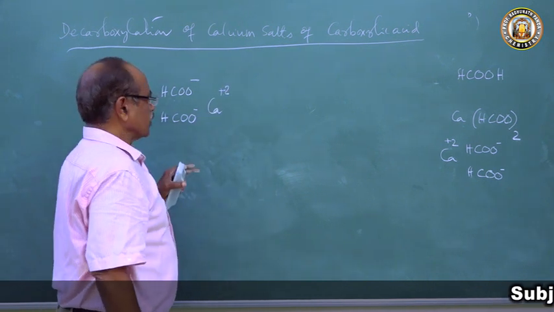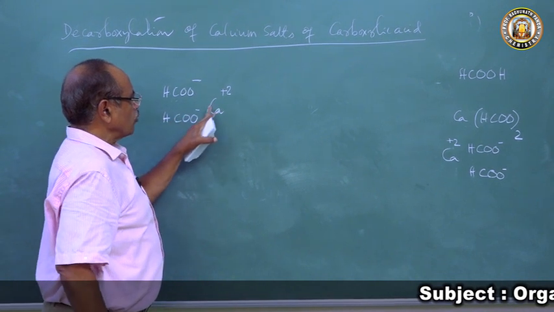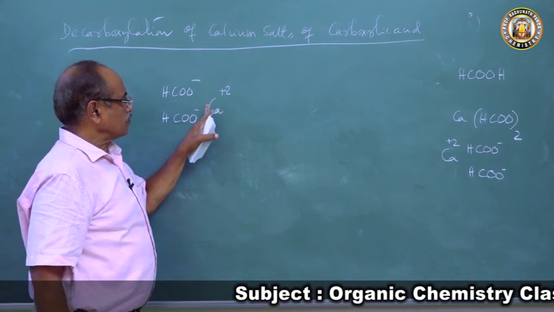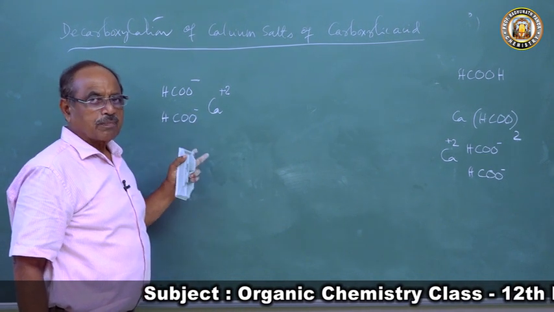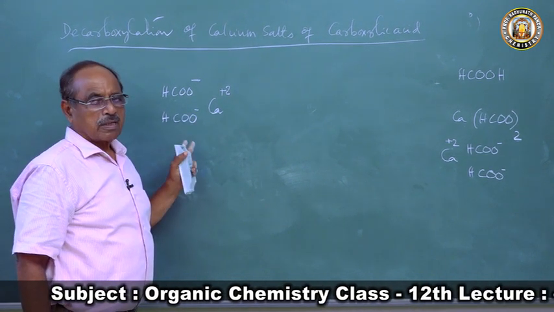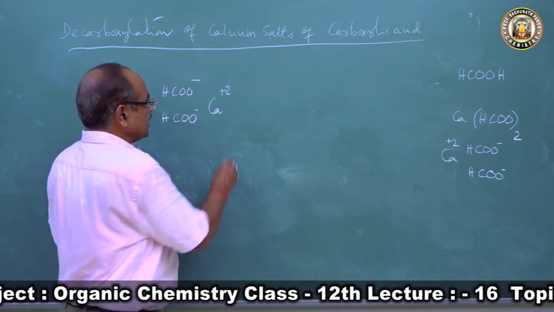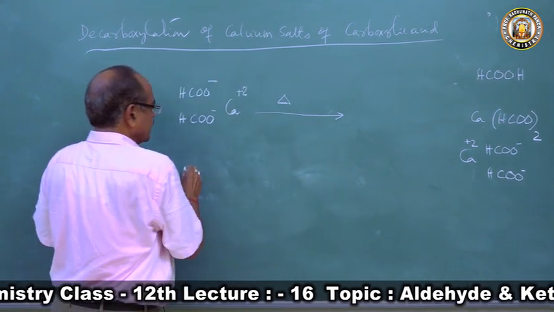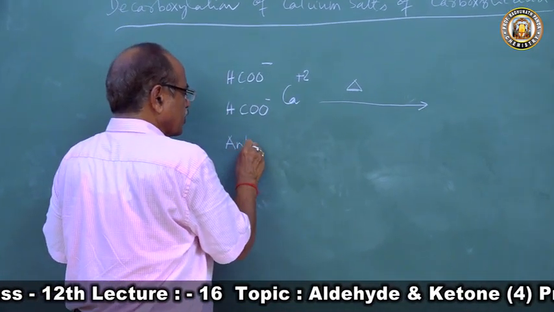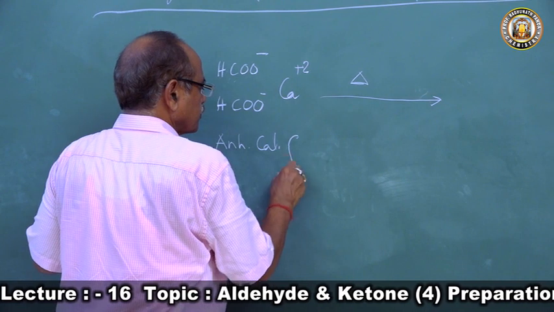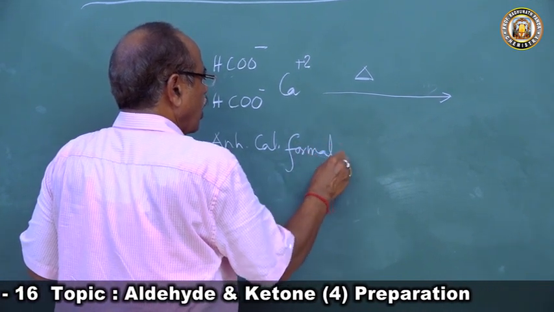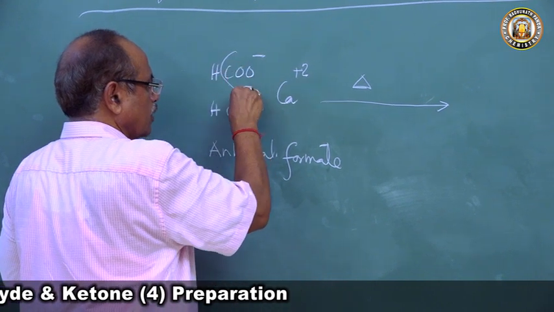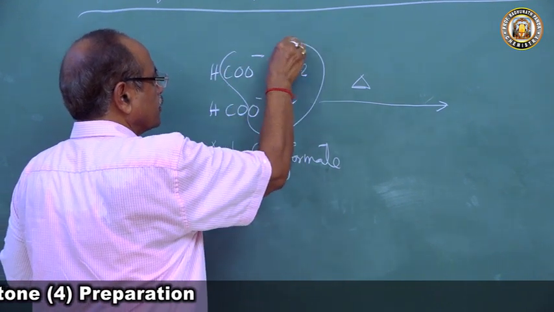These are ionic compound. Some books they write here covalent bond. Please don't do that. It's never a covalent compound. It's an ionic compound. It is salt, calcium formate. So when this is heated strongly, and it is anhydrous state, on heating, this calcium will take calcium carbonate. So this will go as a calcium carbonate.